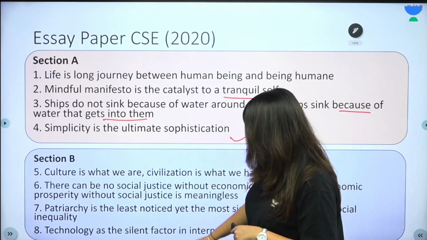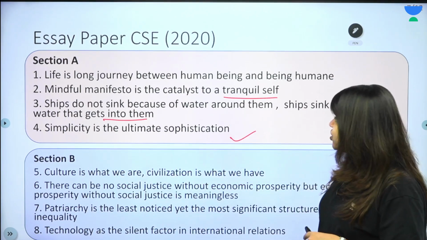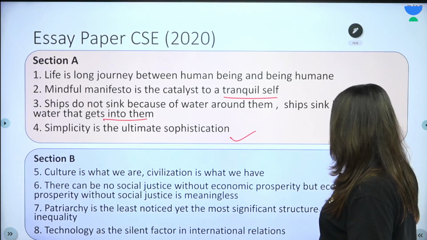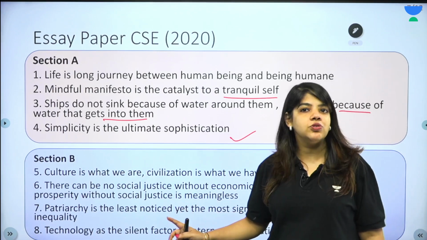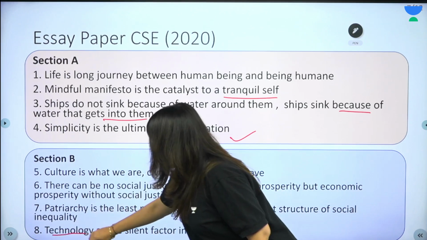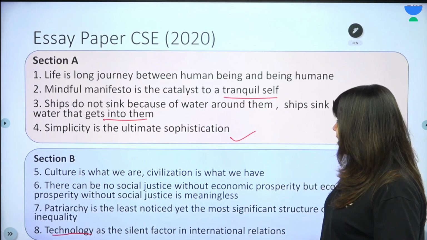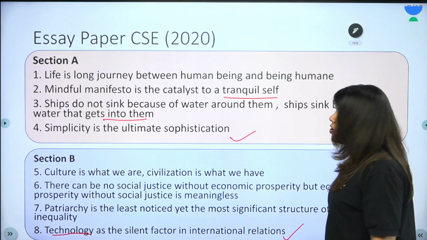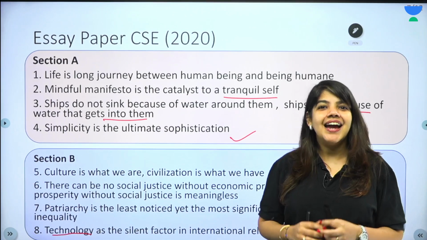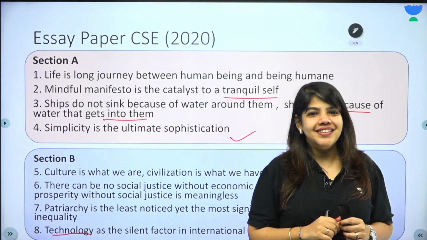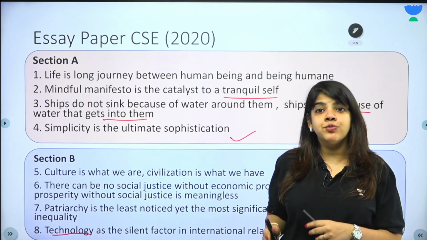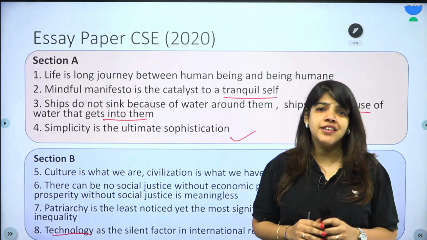So, where were we? We were culture is what we are, civilization is what we have. There can be no social justice without economic prosperity, but economic prosperity without social justice is meaningless. So on and so forth. There is again a topic on technology as a silent factor in international relations. Now, this essay, the last topic, is a topic which was closer to our GS syllabus, and this is why it was a 2020 paper. इसीलिए अब हम कहते हैं कि हमारे essay के topics shift हो गए हैं and they have moved towards philosophical essays.